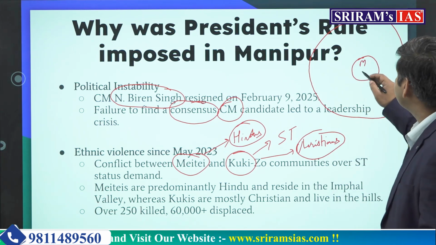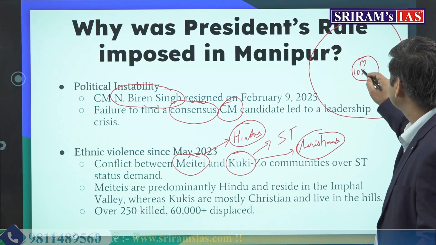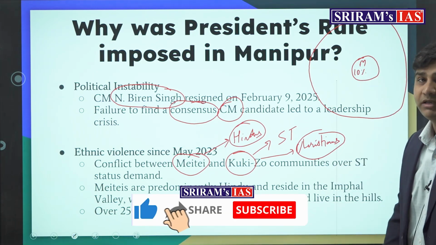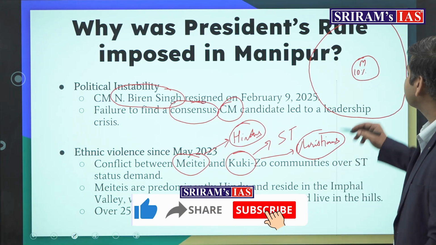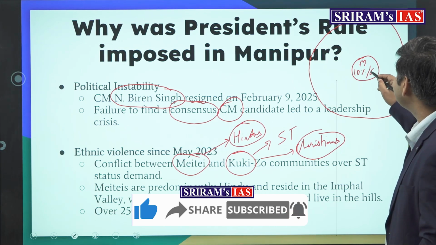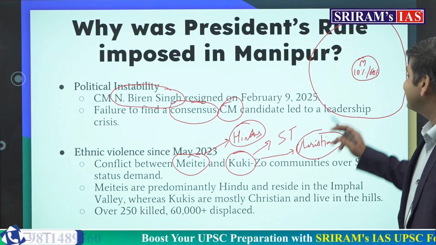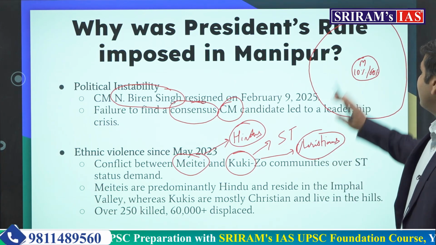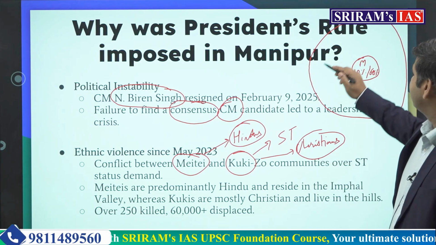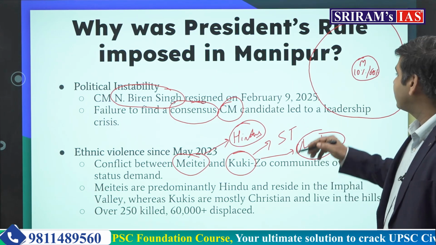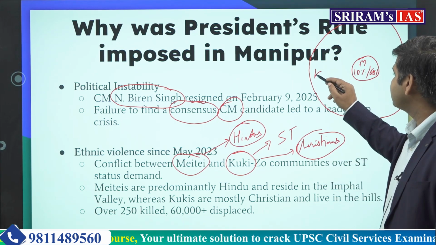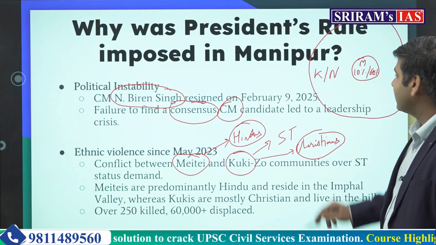This area is about 10% of the total area of Manipur, and Meiteis constitute about 60% of the population. Whereas in these hill areas, majorly two tribes are living, Kukis and Nagas.